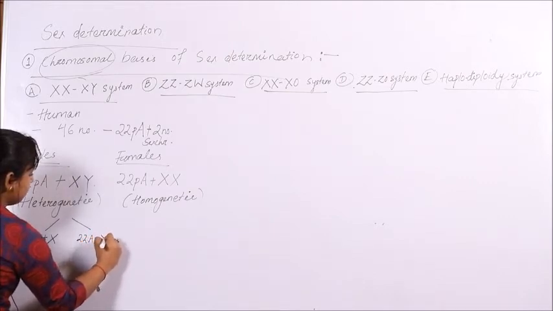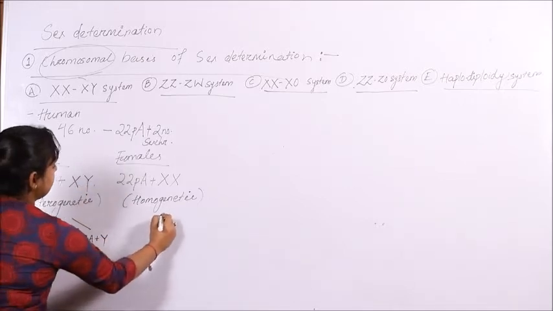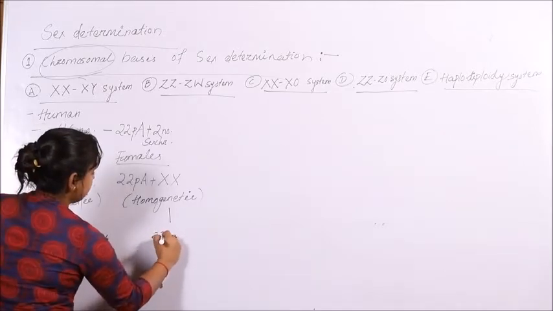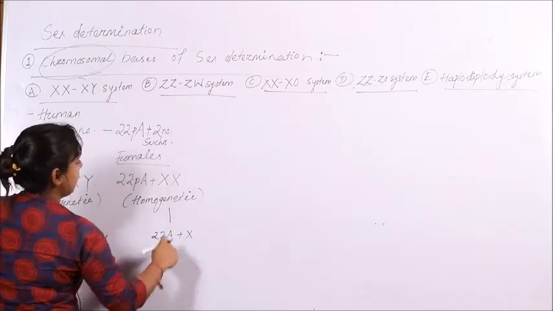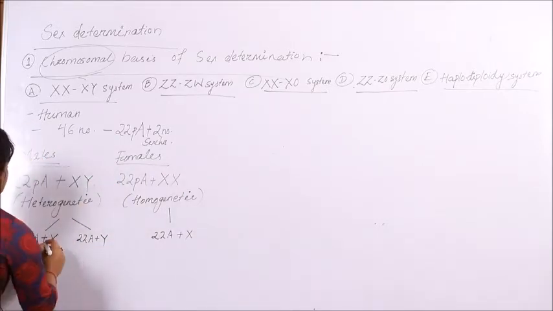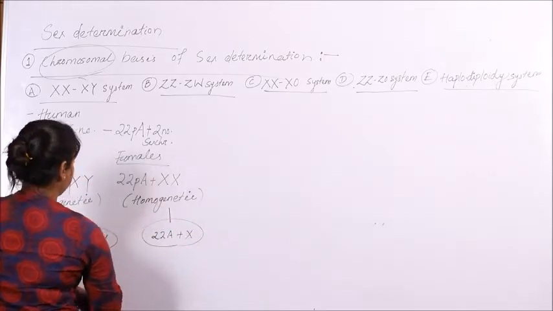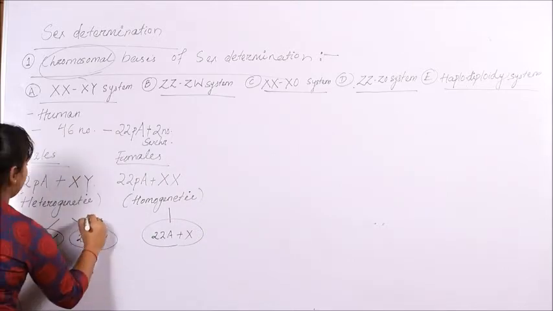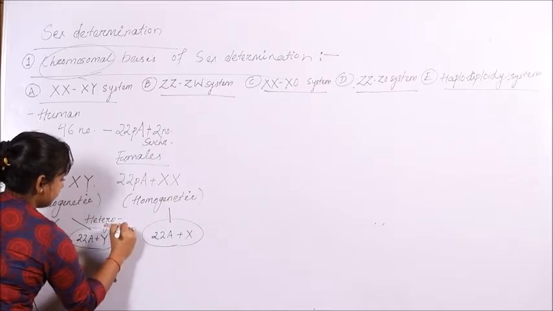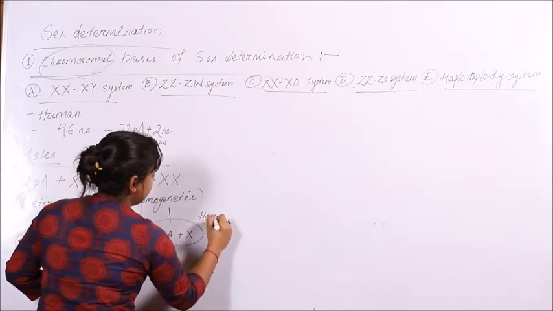or 22 autosomes plus 1 Y chromosome. The females will produce only a single kind of gamete, 22 autosomes and 1 X chromosome, as there is no Y chromosome in human females. So the males, producing 2 kinds of gametes, are known as heterogametic, and the females, producing a single kind of gamete, are known as homogametic.